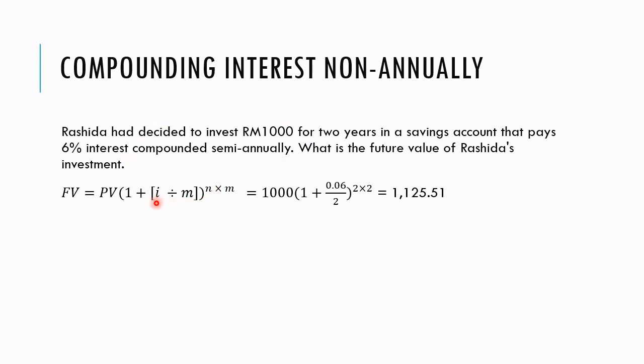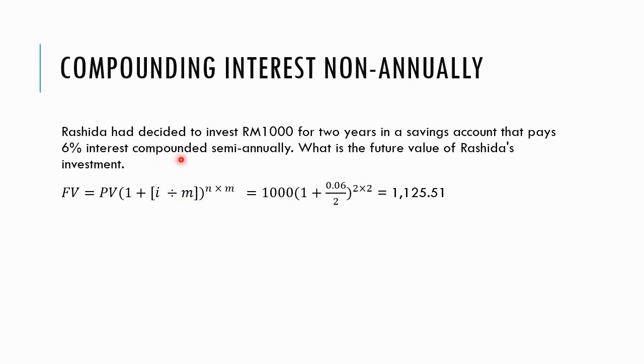So I here is supposed to be on the yearly basis. So if 6% is the yearly rate, then for every 6 months, the interest will be only 3%. So you divide by M. What is M? M is how many times you compound in 1 year.